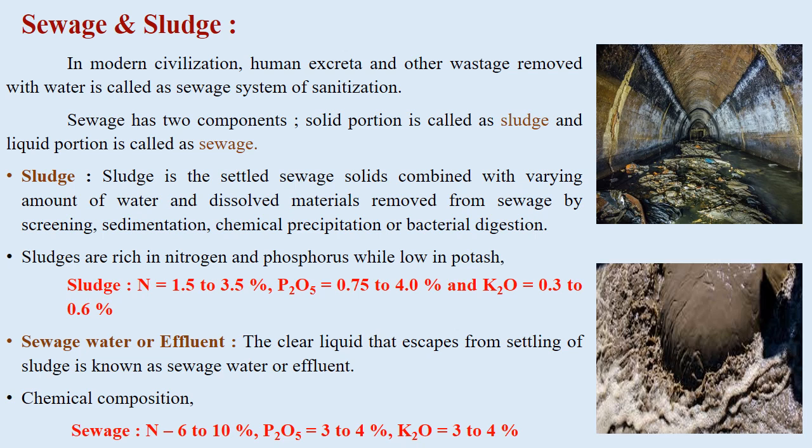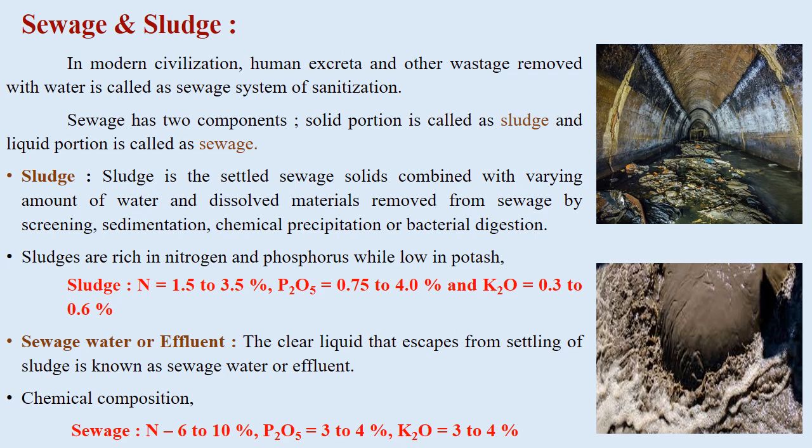Next is sewage and sludge. In modern civilization, human excreta and other waste removed with water is called the sewage system of sanitation. Sewage has two components. The solid portion is called sludge and the liquid portion is called sewage. Sludge is the settled sewage solids combined with varying amounts of water and dissolved materials, removed from sewage by screening, sedimentation, chemical precipitation or bacterial digestion process. Sludges are rich in nitrogen and phosphorus while low in potash.